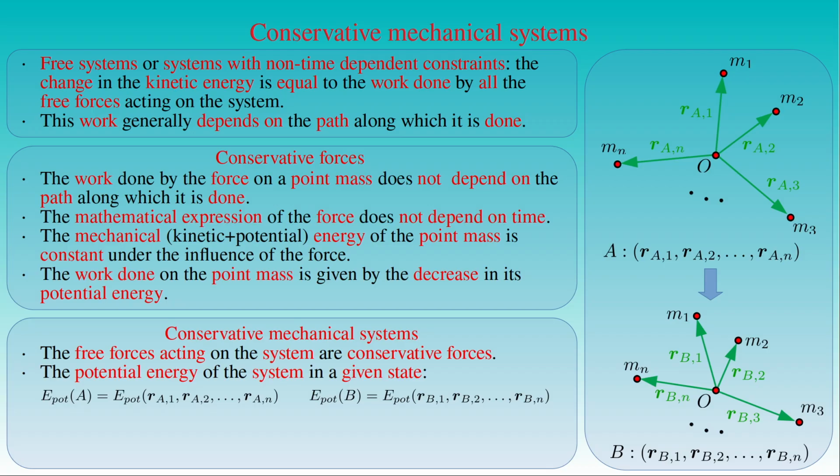The internal part of the potential energy is given by the interaction potentials between the particles in the system, assuming that the interactions are conveyed by conservative forces, whereas the external part is determined by the potential energy of each point mass in the presence of an external conservative field.